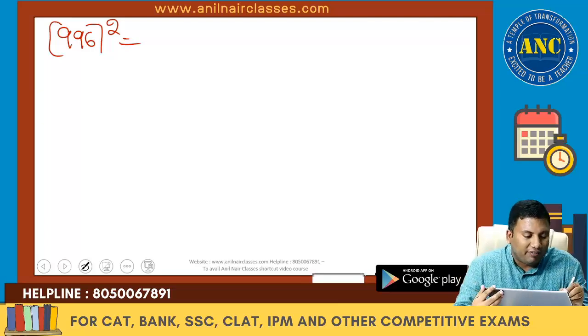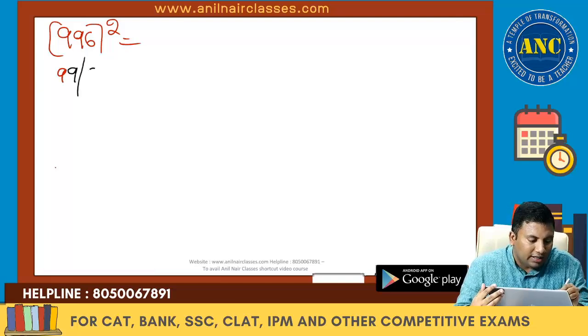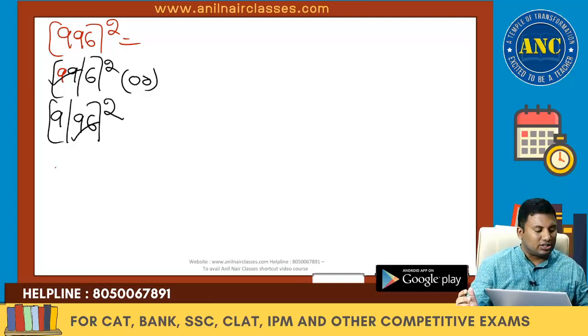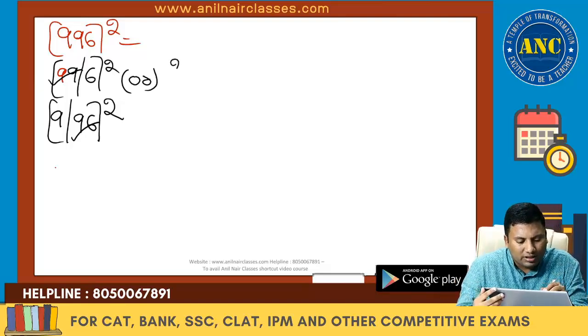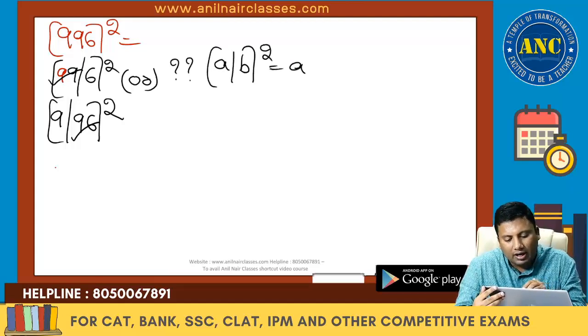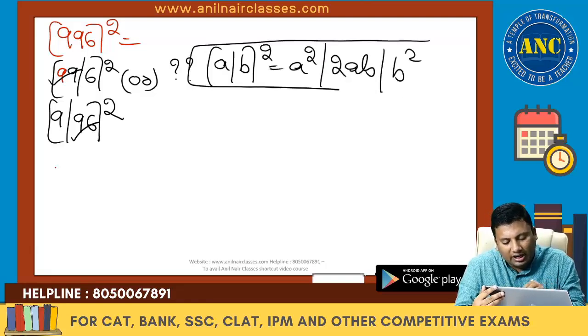996 square. If I do like this, 99 with 6 square or 9 with 96 square, finding out 99 square or 96 square will be a little difficult, because we generally remember the squares up to 25 or 30 or 35, depending upon our capability and ability. So if I use this method, (a plus b) whole square for a 3-digit number, a square plus 2ab plus b square is not the best method for this kind of problems.